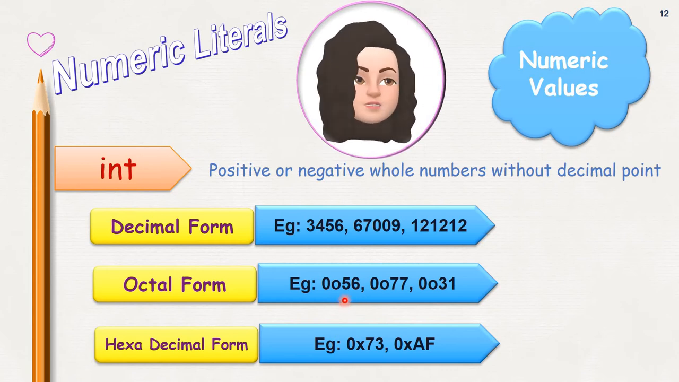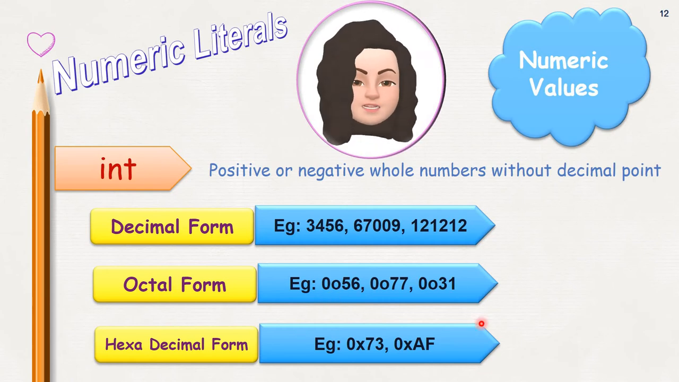Here octal means it has only 8 digits. So what are those 8 digits? 0, 1, 2, 3, 4, 5, 6, 7. 8 and 9 are invalid numbers in octal. So octal form means an integer beginning with 0o, and after that it should have only digits from 0 to 7. 8 and 9 are invalid.